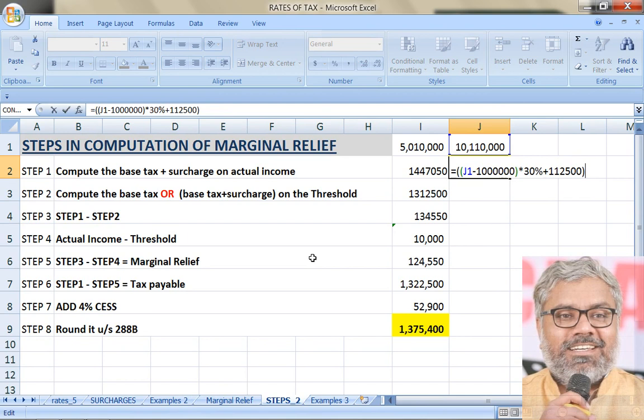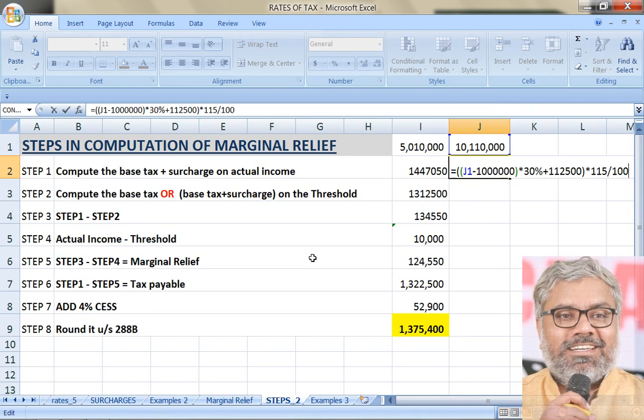How much will be the tax payable on 1 crore 1,10,000? Base tax will be income minus 10 lakhs into 30% plus 1,12,500. Then surcharge will be applicable in that case. How much will be the surcharge in this case? Because income has exceeded 1 crore, surcharge will not be 10%. Instead, it will be 15%.